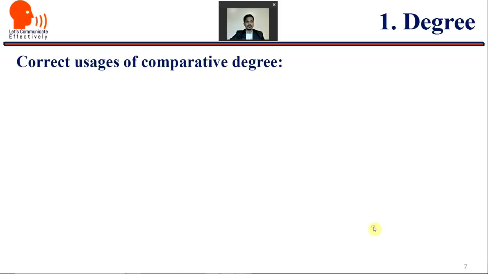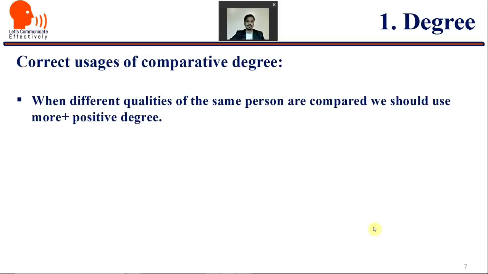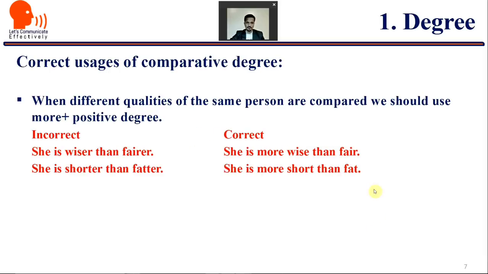Correct usages of comparative degree. When different qualities of the same person are compared, we should use more plus the positive degree. Let us see the examples. It is incorrect to say she is wiser than fairer. No, we should say she is more wise than fair, because we are comparing two qualities of the same person here. Second example, she is shorter than fatter. No, here it is, she is more short than fat.